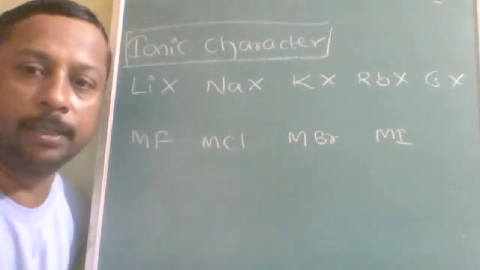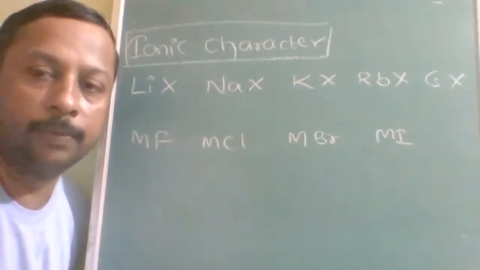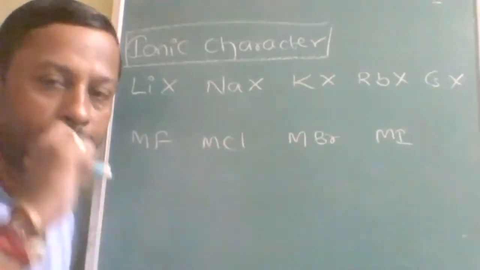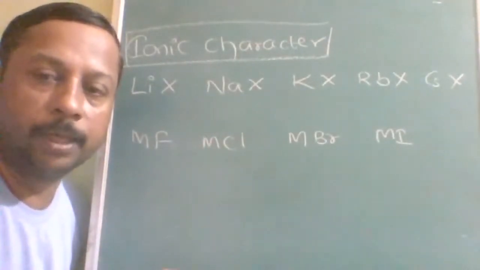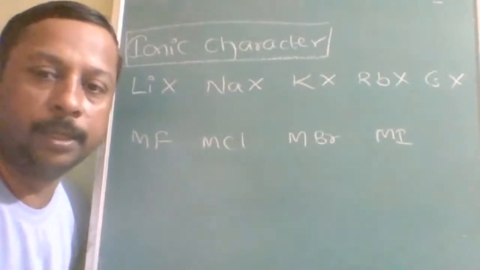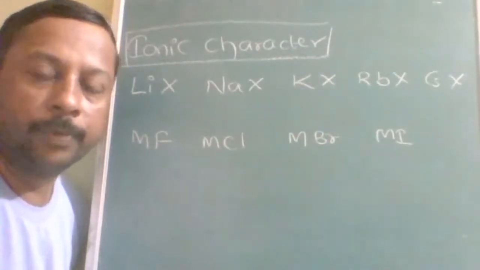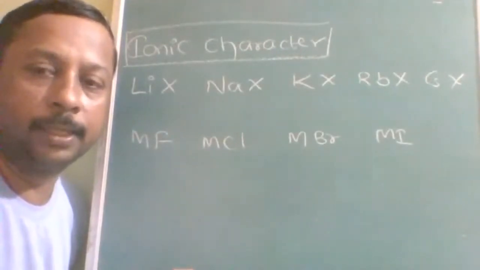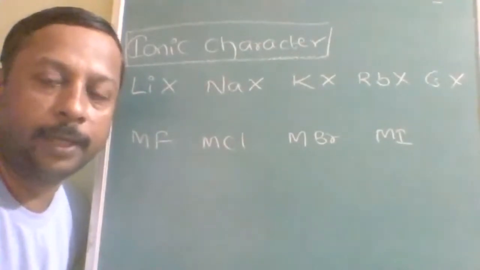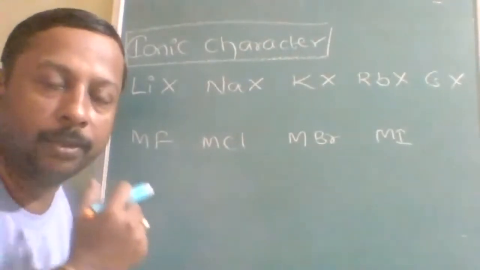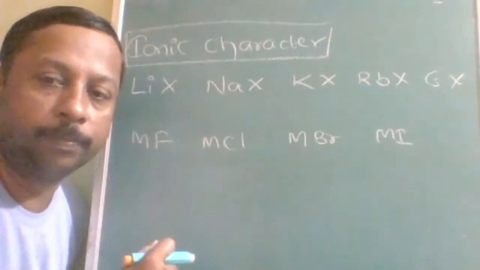If the cation changes, polarizing power will change. Polarizing power belongs to the positive ion, and polarizability is the ability of the negative ion.